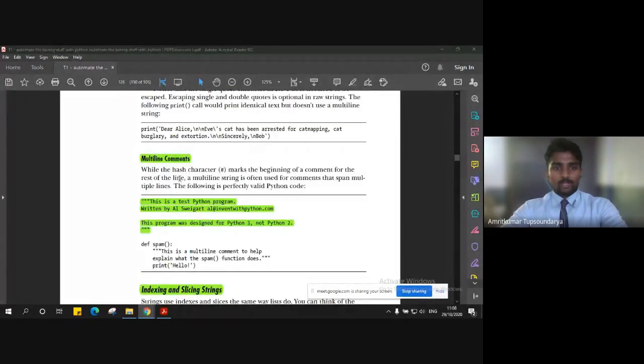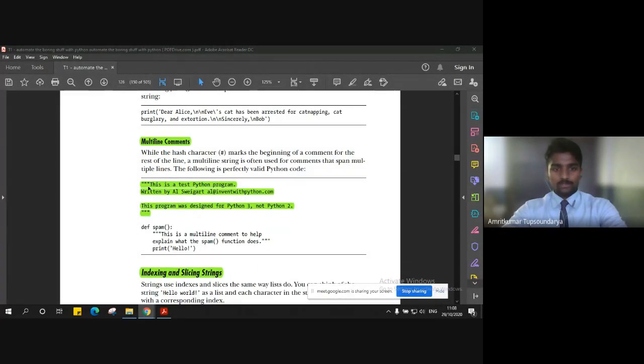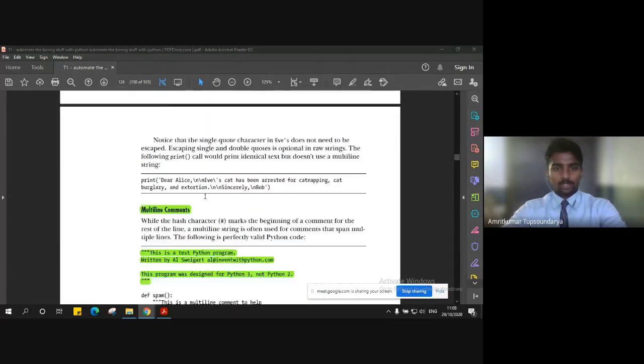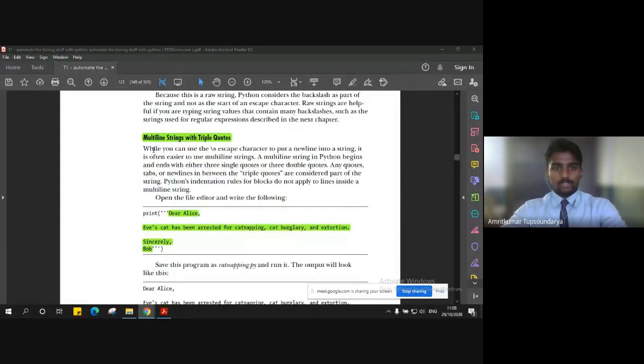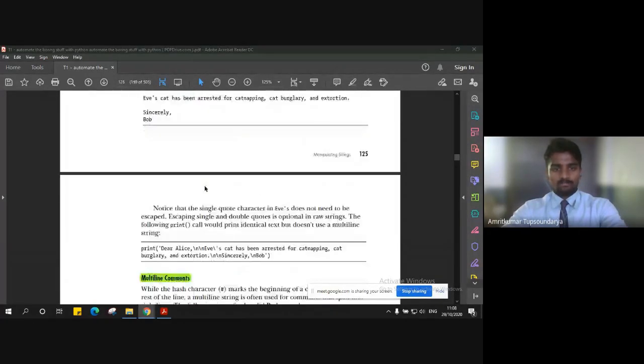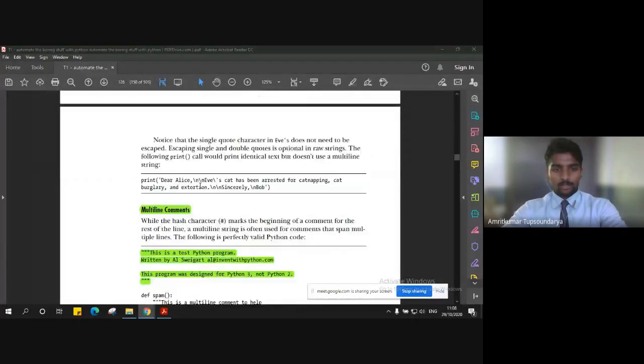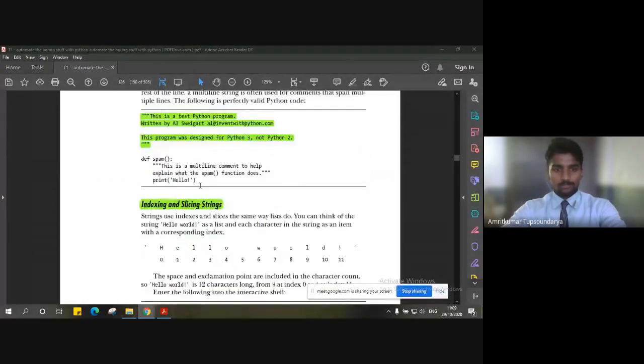Then we also have multi-line comments, which are used to comment out multiple lines or a paragraph in the same code. And multiple line strings with triple quotes are actually used to define a string with any spaces or new line characters, basically multiple lines. Single quote and double quote, please note the difference here.